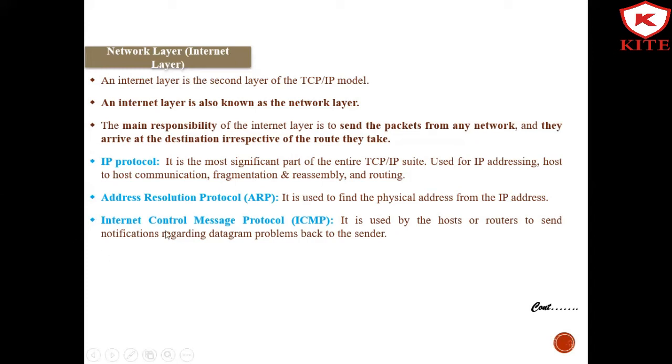The next protocol is Internet Control Message Protocol, ICMP. It is encapsulated within IP datagrams, and it is responsible for providing hosts with information about network problems. It is used by hosts or routers to send notifications regarding datagram problems back to the sender. And then the third one is the Address Resolution Protocol.